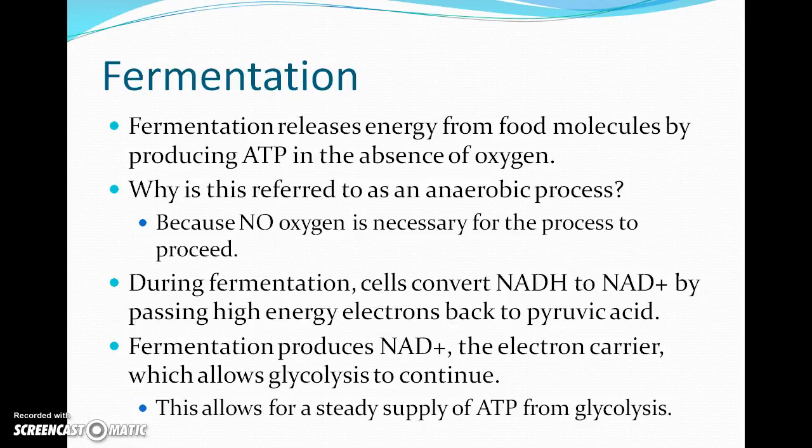So during fermentation, we still convert those electron carriers, and then fermentation produces NAD plus, the electron carrier, which allows glycolysis to continue. So fermentation is going to release those electrons so that glycolysis can keep moving. If the electron carriers weren't released so that glycolysis could continue in the absence of oxygen, all metabolism would stop. Your body would stop using food to create energy, and bad things would happen.